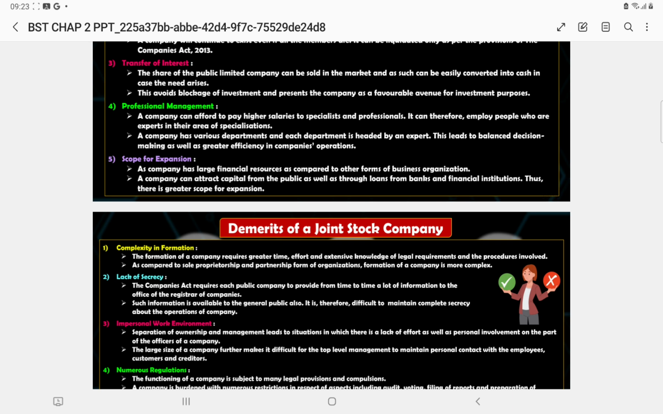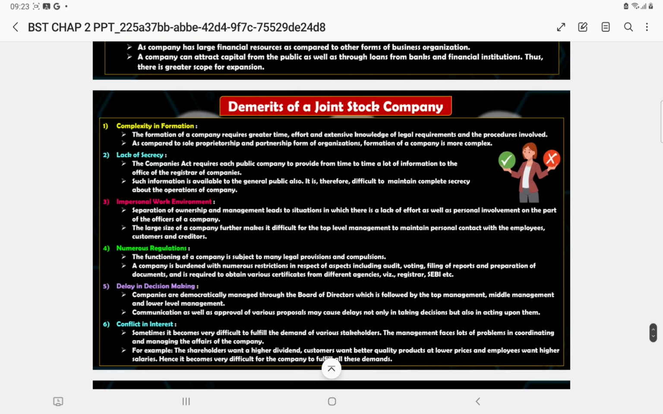Lack of secrecy, you have to disclose and you have to tell the details, and it has to be published in the newspaper, so nothing is secretive here. That's why we call it lack of secrecy. Everybody is aware about it. Then is impersonal work environment. Why is it impersonal? Because there are people who have been hired, not the owners, and from top to the bottom these people are maintaining and collecting the information related to the company, so it becomes impersonal.